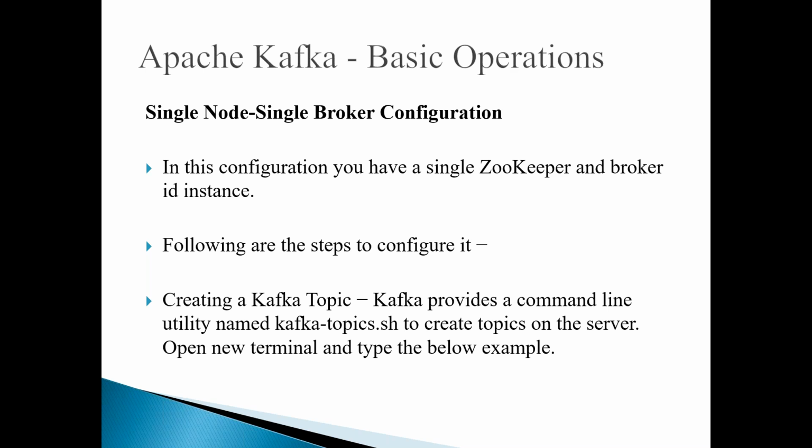How can you configure it? Once you have the Kafka broker, you can create topics. If you want to create a Kafka topic, we have a command line tool. By default, Kafka provides a command line tool, a utility called kafka-topics.sh in the bin directory. By using this utility, you can create topics on the particular server. This topic is associated with the broker which is already started. For that, open a new terminal and type the command.